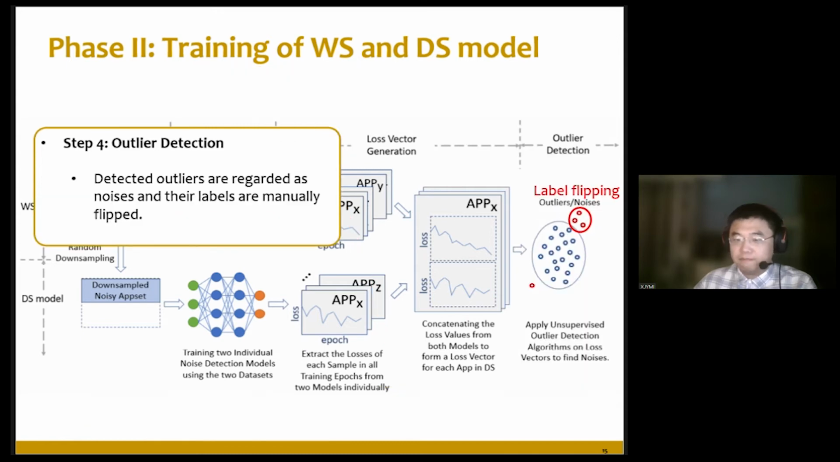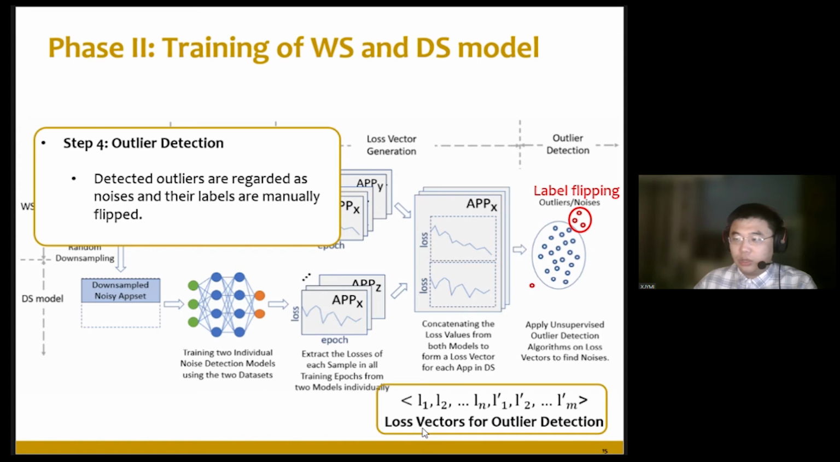In the last step, step 4, outlier detection. Based on our heuristic, the loss values of correctly labeled samples and wrongly labeled samples are different. So we put all of these loss vectors together and use an outlier detection algorithm to find out which ones are different from the others. The outliers here are thus regarded as label noise, and we flip their labels as the correction of the noise.